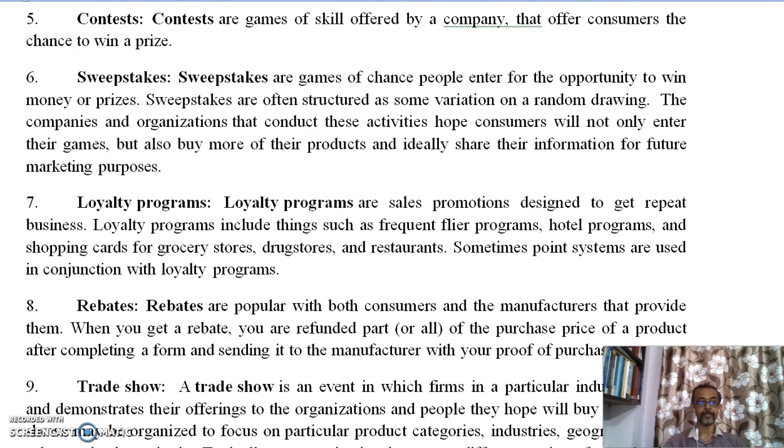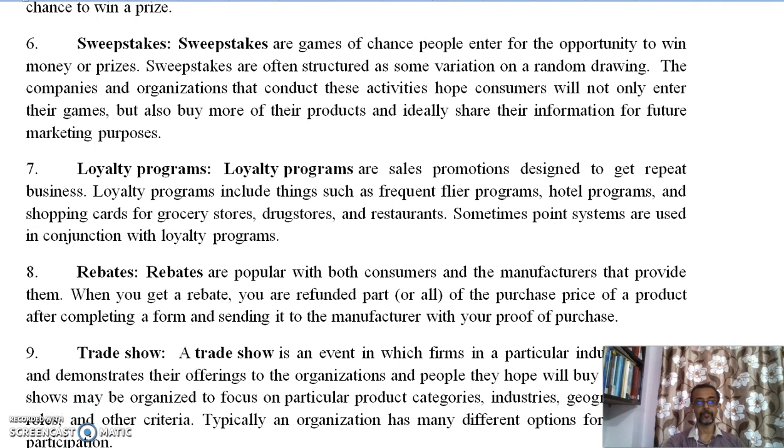Next point is rebates. Rebates are popular with consumers and the manufacturers that provide them. When you get a rebate, you are refunded part or all of the purchase price of a product after completing a form and sending it to the manufacturer with your proof of purchase.